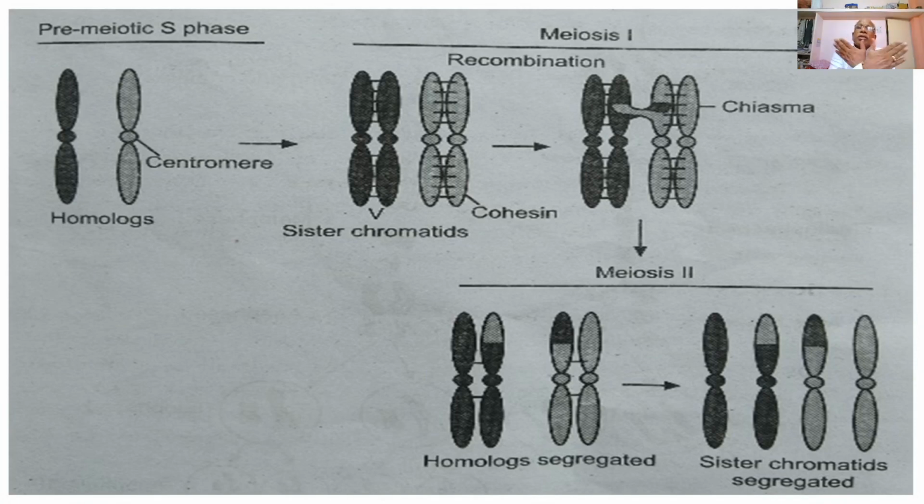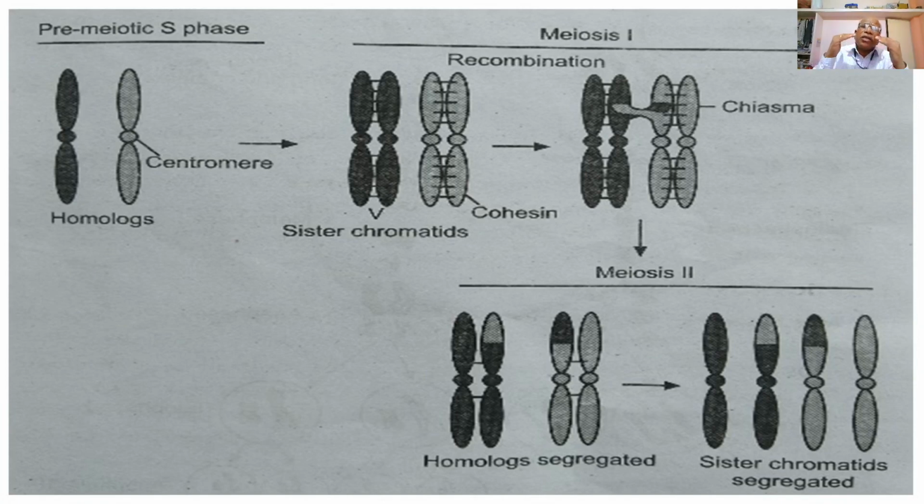So, ultimately this leads to the fusion and breakdown of one of the chromatids of each homologous chromosome, thus leading to the formation of chiasmata, or this leads to the process of crossing over at one, two or more places along the length of the chromatids.